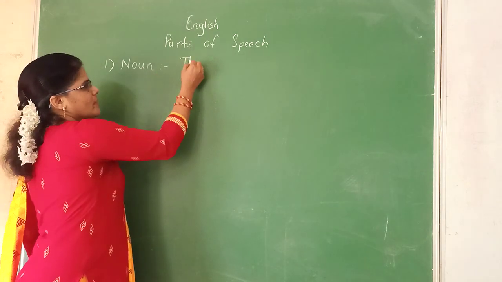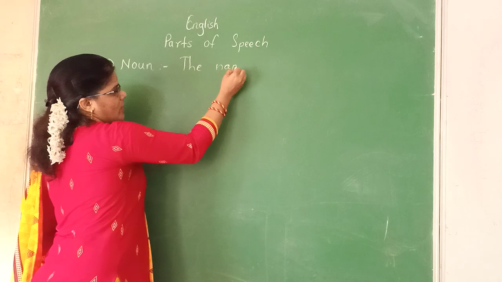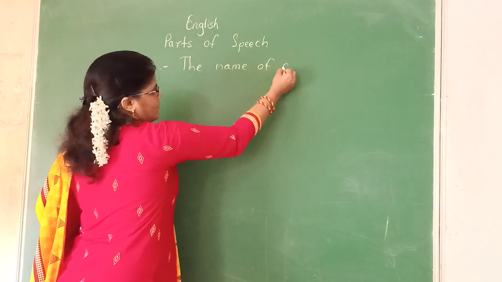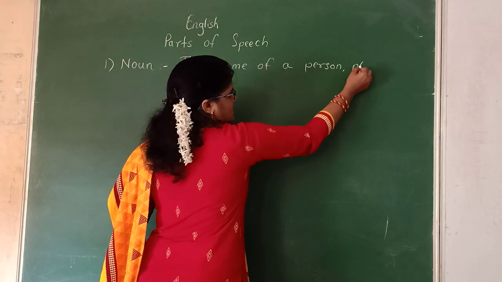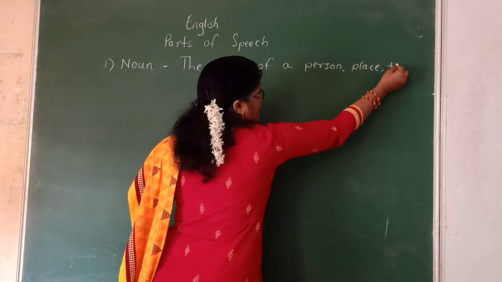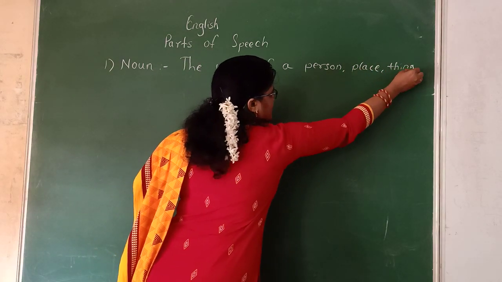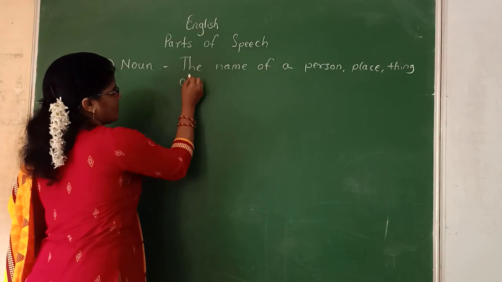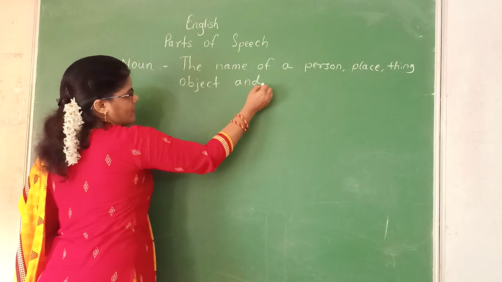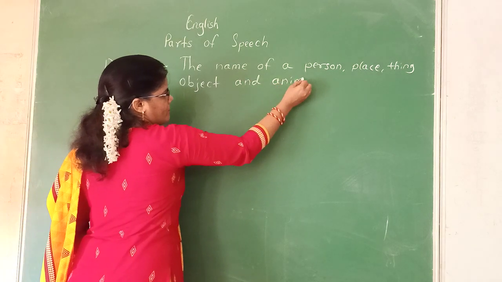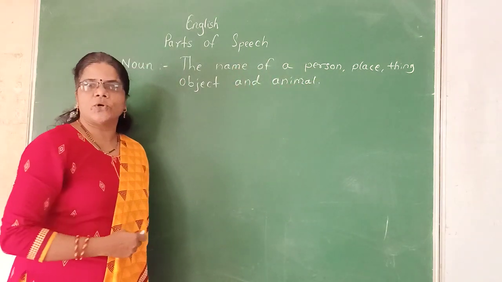See here, the name of a person, place, thing, object and animal. It is called as noun.